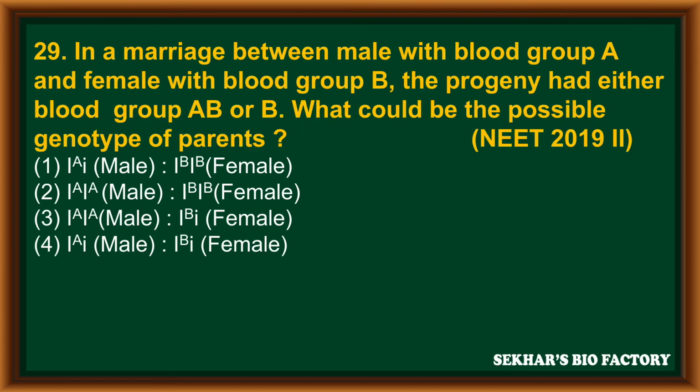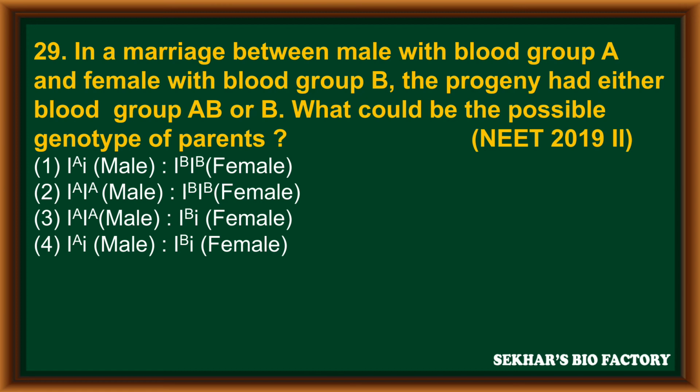Question number 29. In a marriage between a male with blood group A and a female with blood group B, the progeny had either blood group AB or B. What would be the possible genotype of parents? It is from NEET 2019 Phase 2. First option, capital IA small i male, capital IB capital IB female. Option 2, capital IA capital IA male, capital IB capital IB female.